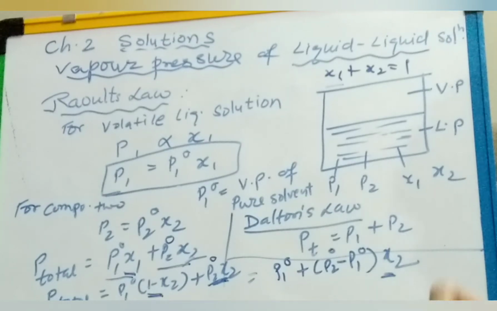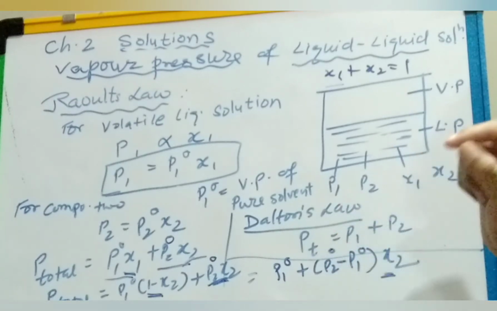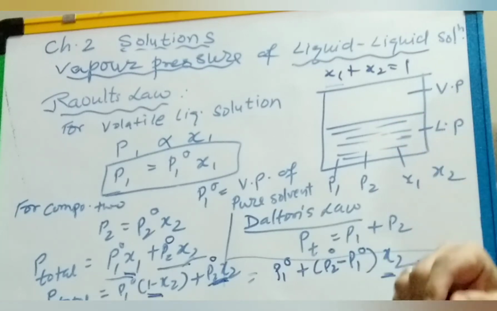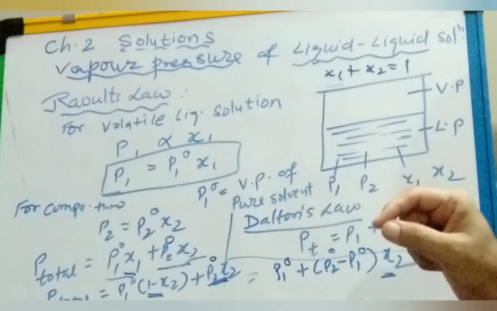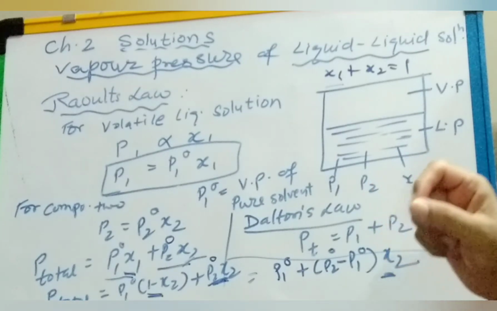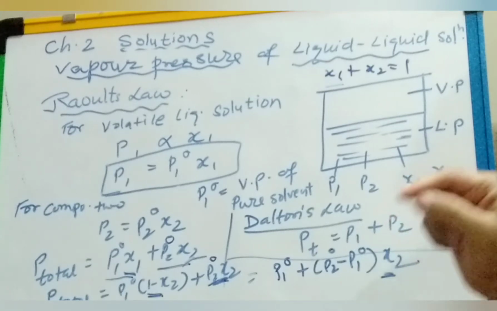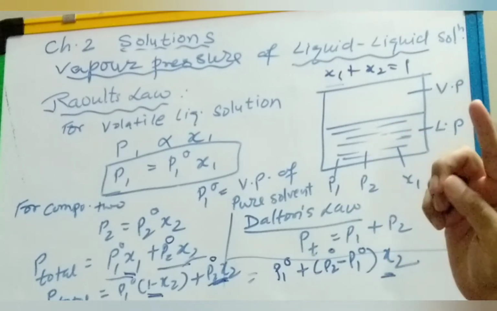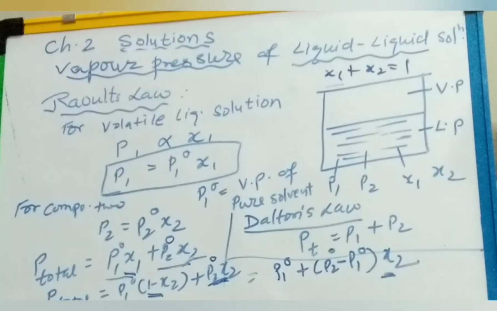Second point, the total vapor pressure over the solution varies linearly. Why? Because x2 is directly proportional to P total. The more the mole fraction, the more the vapor pressure, directly proportional. And third point, depending on the vapor pressure of the pure components, we are taking 1 and 2, the total vapor pressure over the solution decreases or increases with the increase of mole fraction of component 1, or 2, right?